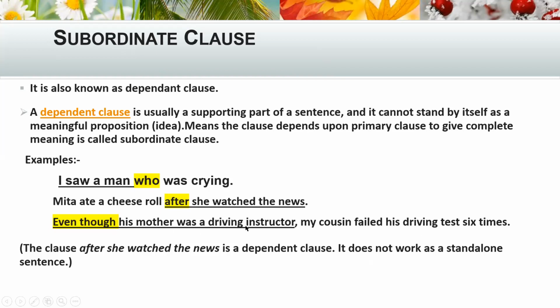Even though his mother was a driving instructor, my cousin failed his driving test 6 times. Okay, this is the main clause, and this underlined part is a subordinate clause because it is depending upon this clause to give complete meaning. Even though his mother was a driving instructor, what happened then? My cousin failed his driving test 6 times. This means this part is depending upon this one.